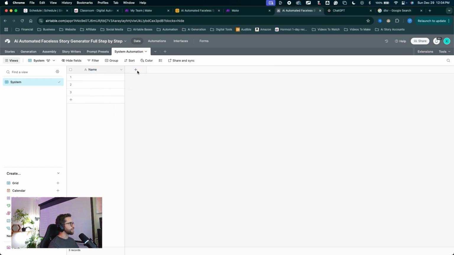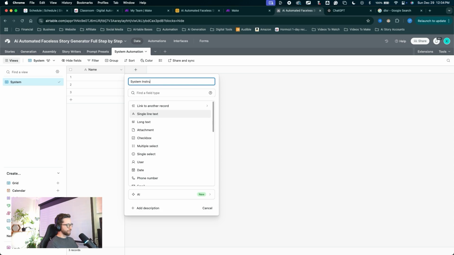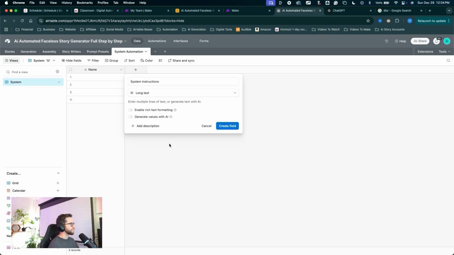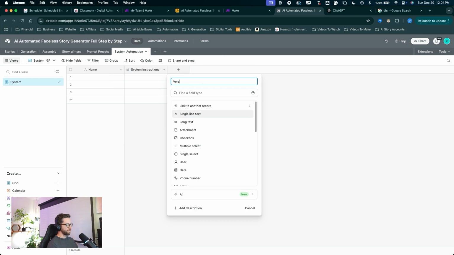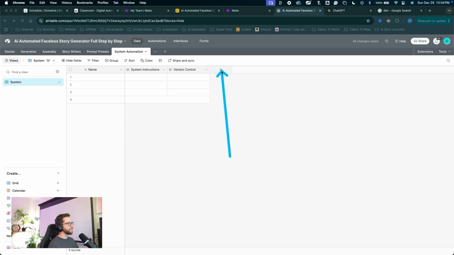Let's click the plus to create a new field. We'll name this System Instructions. This will be a long text field. Create the field. Let's click the plus to create a new field. We'll name this Version Control. This will be a long text. Create the field.